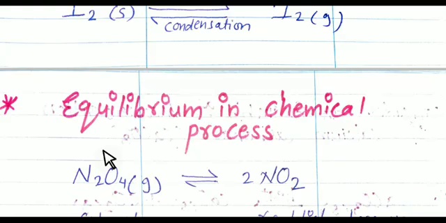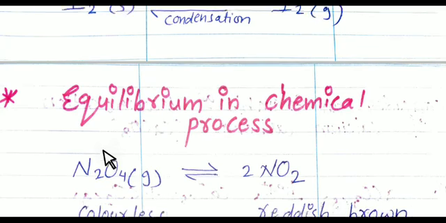At chemical equilibrium, the mixture of reactant and product is called the equilibrium mixture, and the constant concentrations of reactant and product are referred to as equilibrium concentrations. Now observe this equilibrium in a chemical process. When there is no change in the concentration of reactant and product, the concentrations are constant. So we can say that the rate of forward reaction is equal to the rate of reverse reaction.